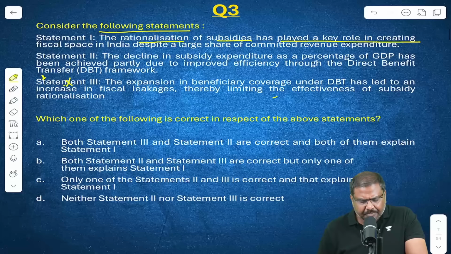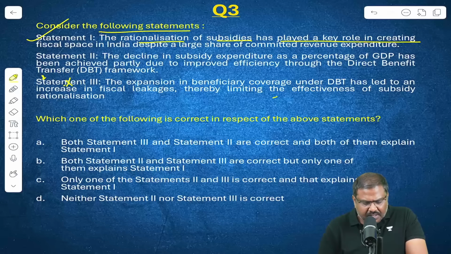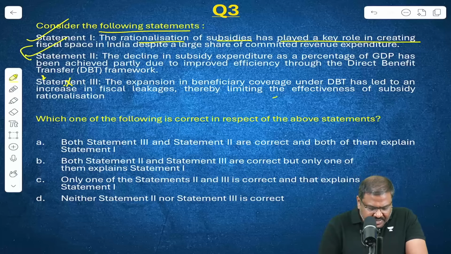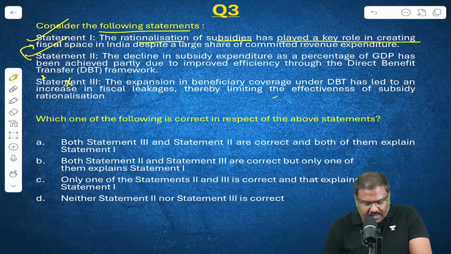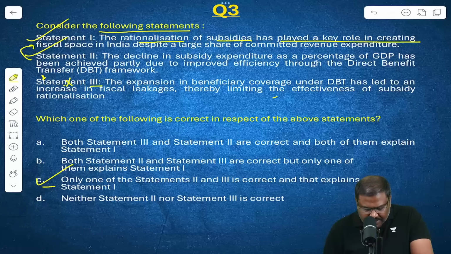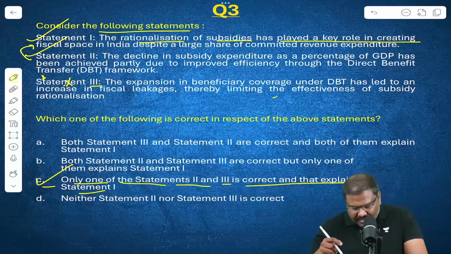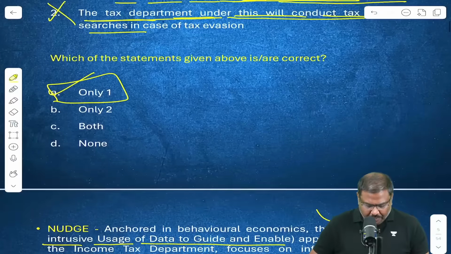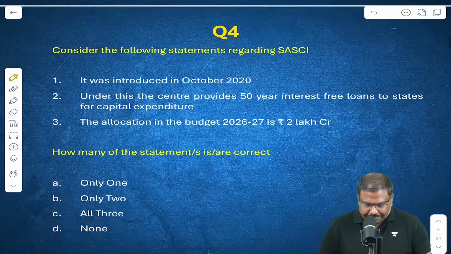Look at the statements here. Statement 1 is correct. Statement 2 is correct. In fact, statement 2 is explaining statement 1. Statement 3 is incorrect. So question number 3, right option. Question number 3, right option is option C. Only one of the statement 2 and 3 is correct and that explains a statement 1. Let's move on now. Right, question number 4.